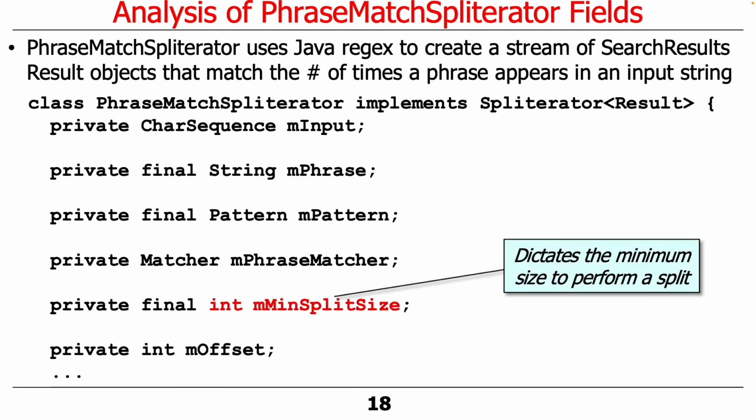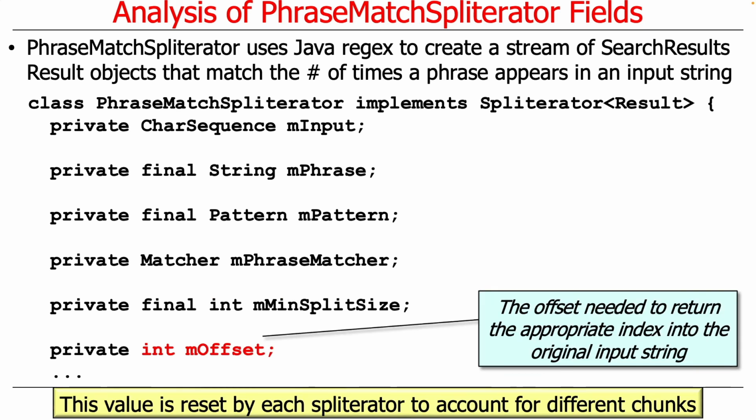We have another field that keeps track of the minimum size that we want to use to perform a split on the input. And this is one of those things where you need to do some tweaking. But typically, I take the work of Shakespeare and split it up into like 4 pieces or so and run those in parallel. If you split it up into too fine a level of granularity, you're just doing a lot more work because word searching is pretty fast on a string.